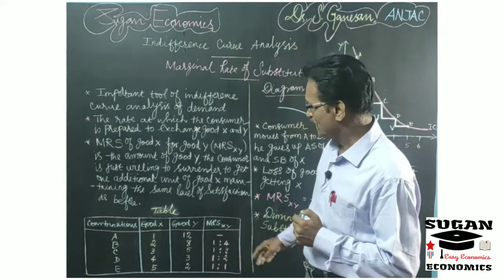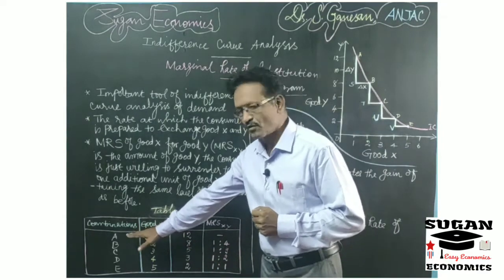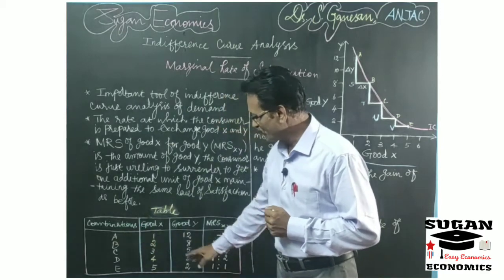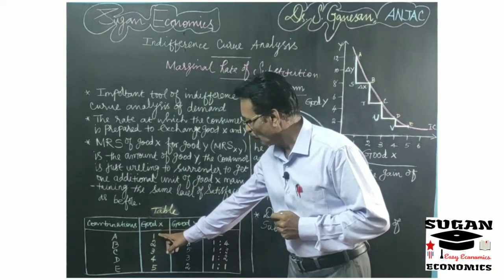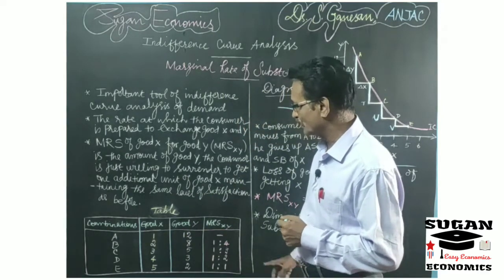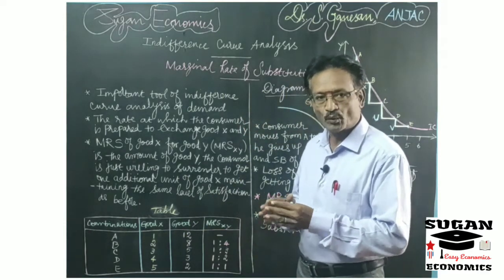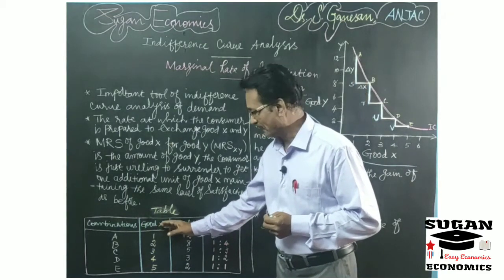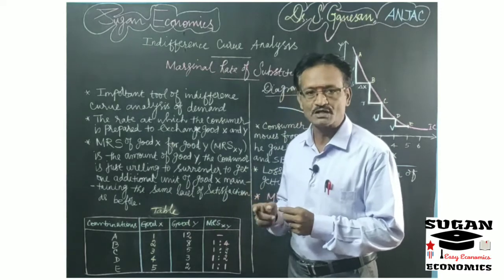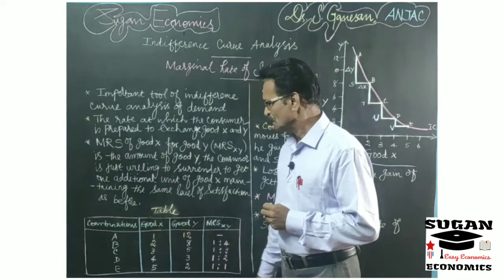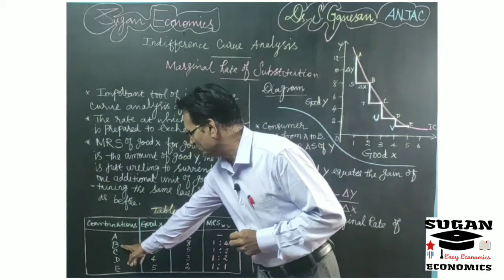Now take the first combination, point A. Here the consumer has 1 unit of commodity X and 12 units of commodity Y. So he has more of commodity Y and less of commodity X. Now he wants to exchange commodity Y for commodity X. Take into account combination B.